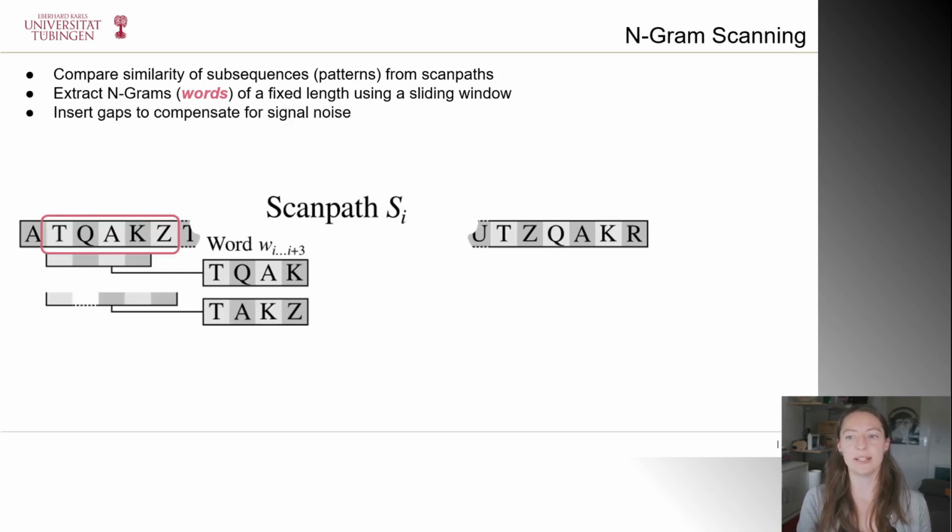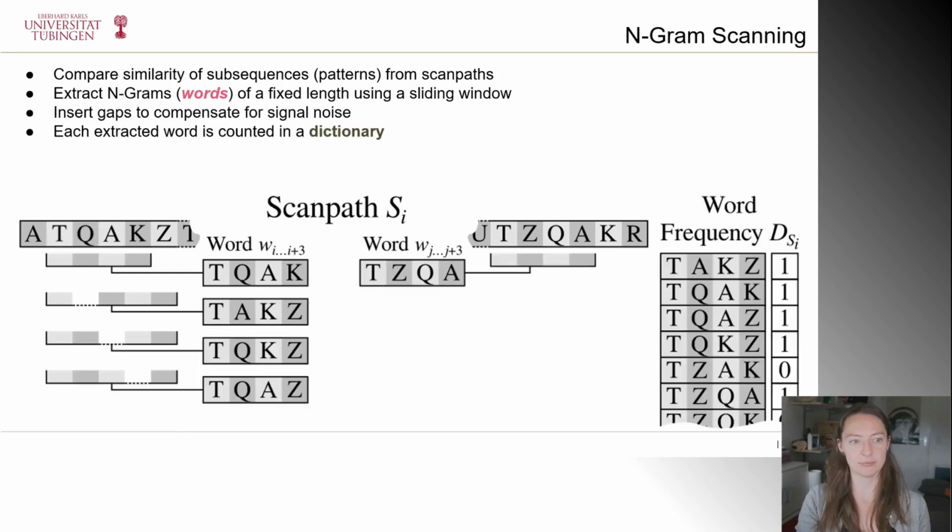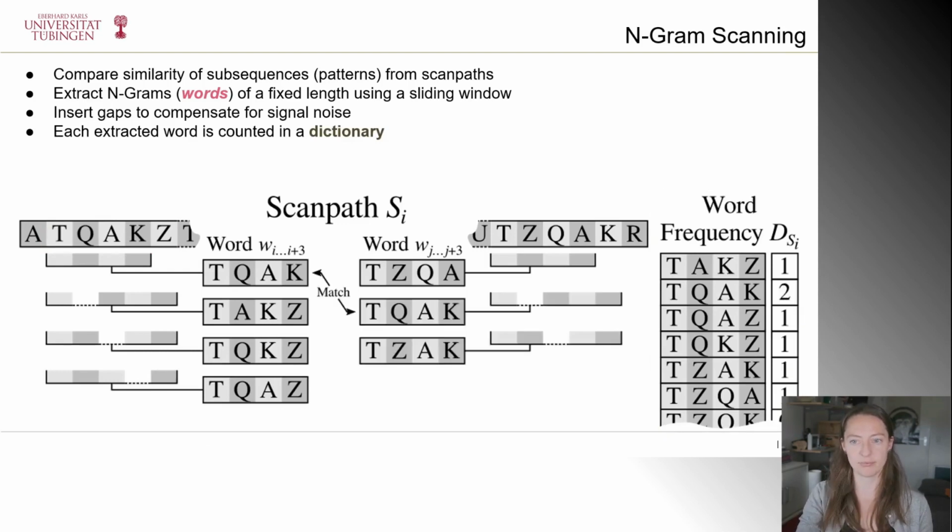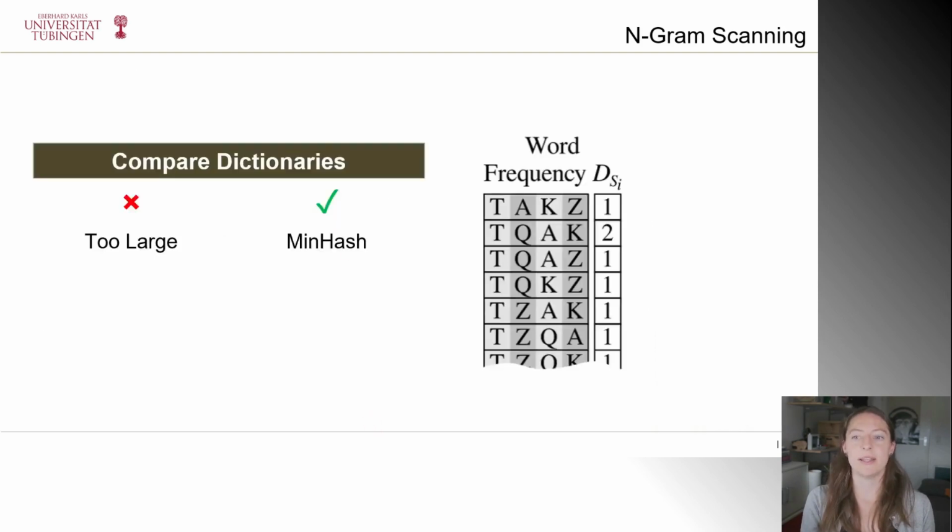We deliberately insert gaps to compensate for signal noise. This way we can map similar patterns to each other, even if there's a slight offset in the signal. The words then get tallied into a dictionary, and matches affect the frequency of the words in the dictionary. Now we have a dictionary for each scan path.